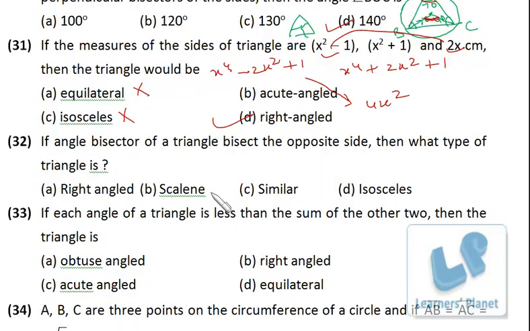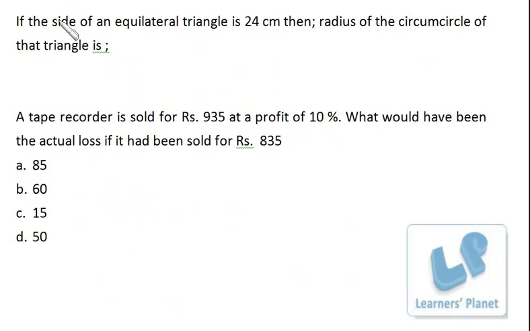Pretty simple. If the side of an equilateral triangle is 24 centimeters, then find the radius of the circumcircle of the triangle. In the basic sessions of circles, I have given you the formula for circumradius, that is R is equal to abc by 4 delta. Here a, b, c are the sides of the triangle and delta is the area of the triangle, right? So R is the circumradius, abc the sides and delta the area. So a, b, c will be the same because it is an equilateral triangle.